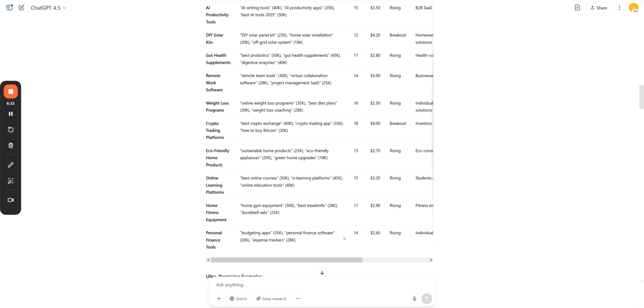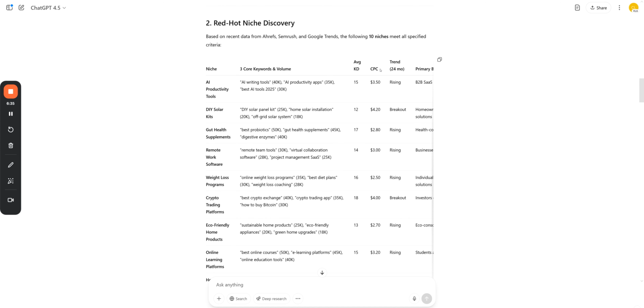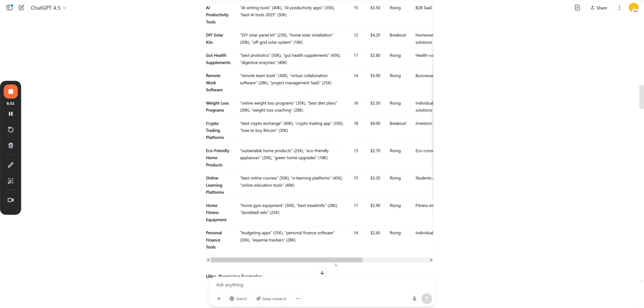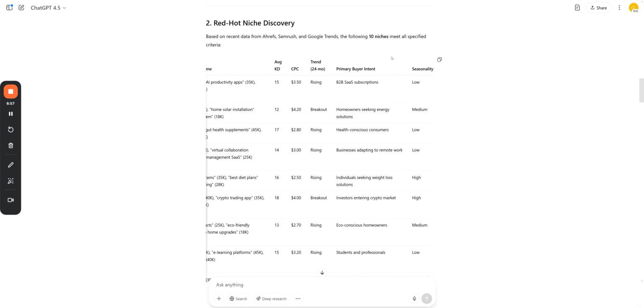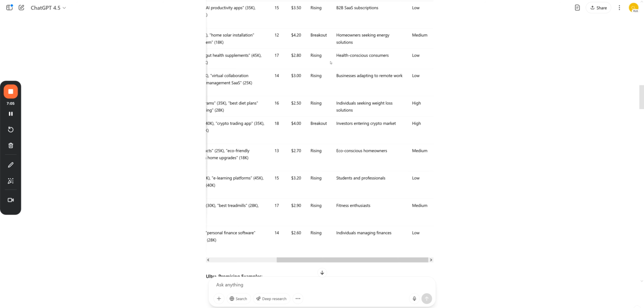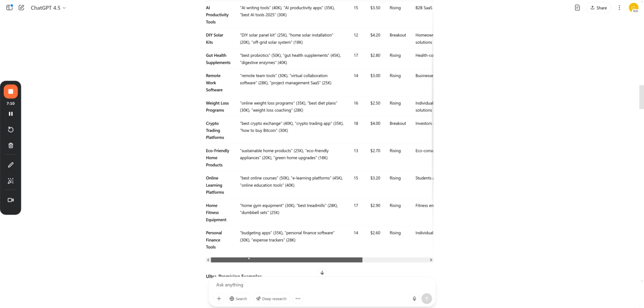And it's given you an idea on keywords. It's given you an idea on the cost per click, so if you were paying for the traffic, how much it would cost you. And it's given you an idea of the trend over 24 months. You know, what's it doing? Is it rising, or is it absolutely breaking out, really starting to take off? So there's some ideas, and it's also telling you whether it's seasonal or not, and so on. You don't have to use those niches. The best thing at this point is, if you got niches from AI that you didn't like, ask for more around the same criteria. But there you go.